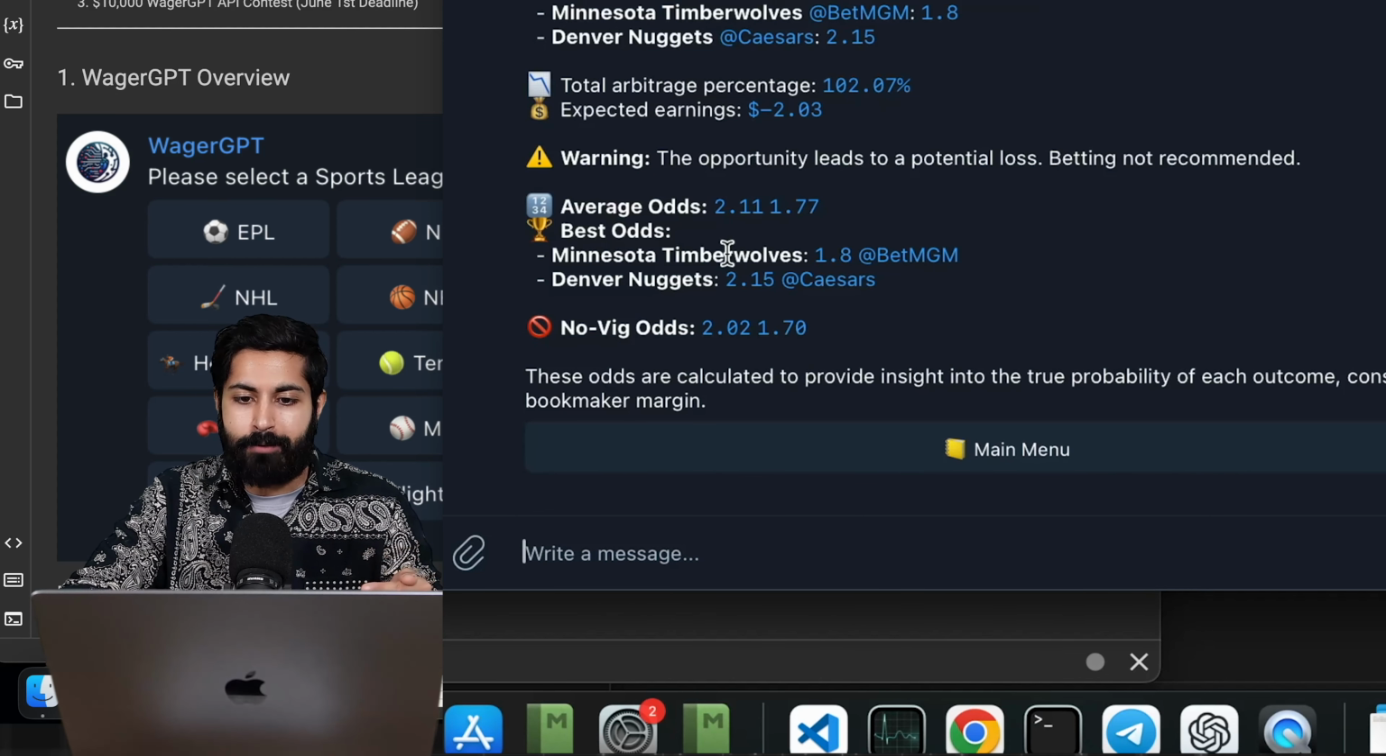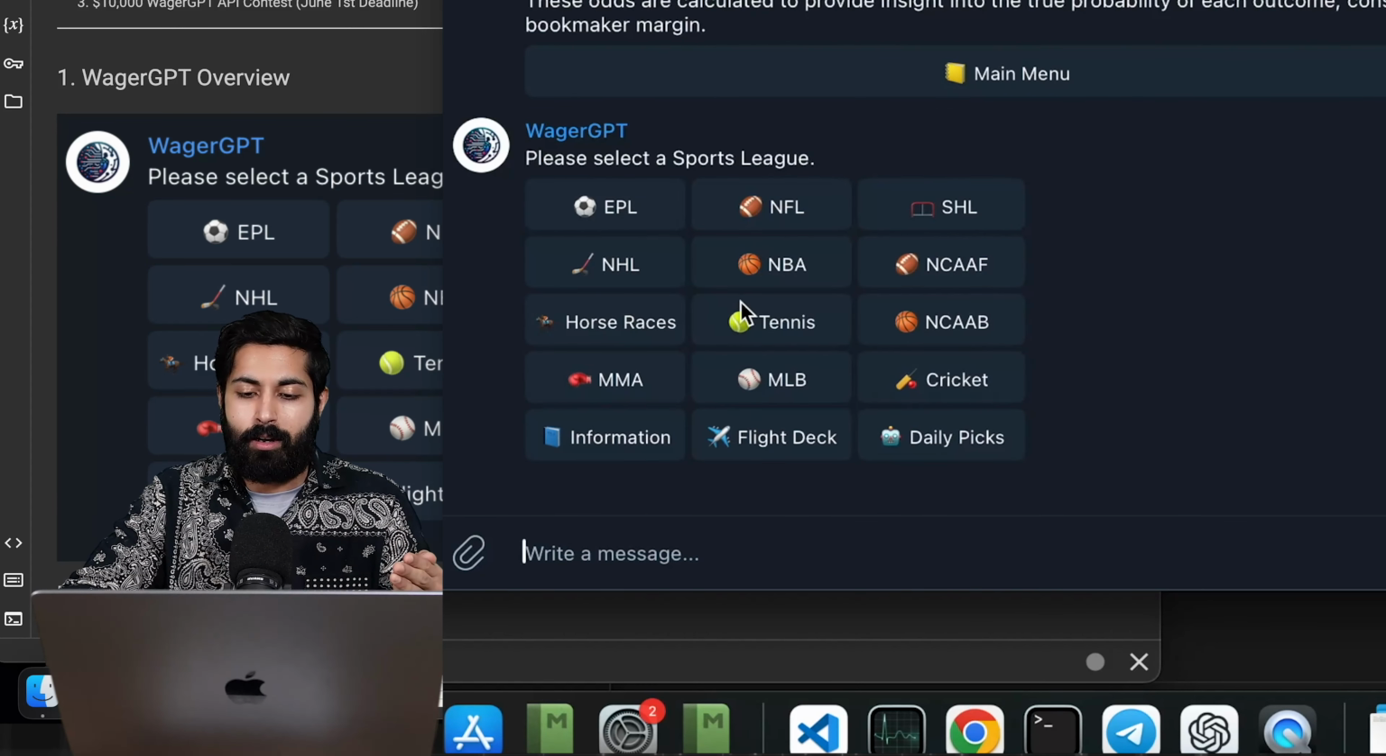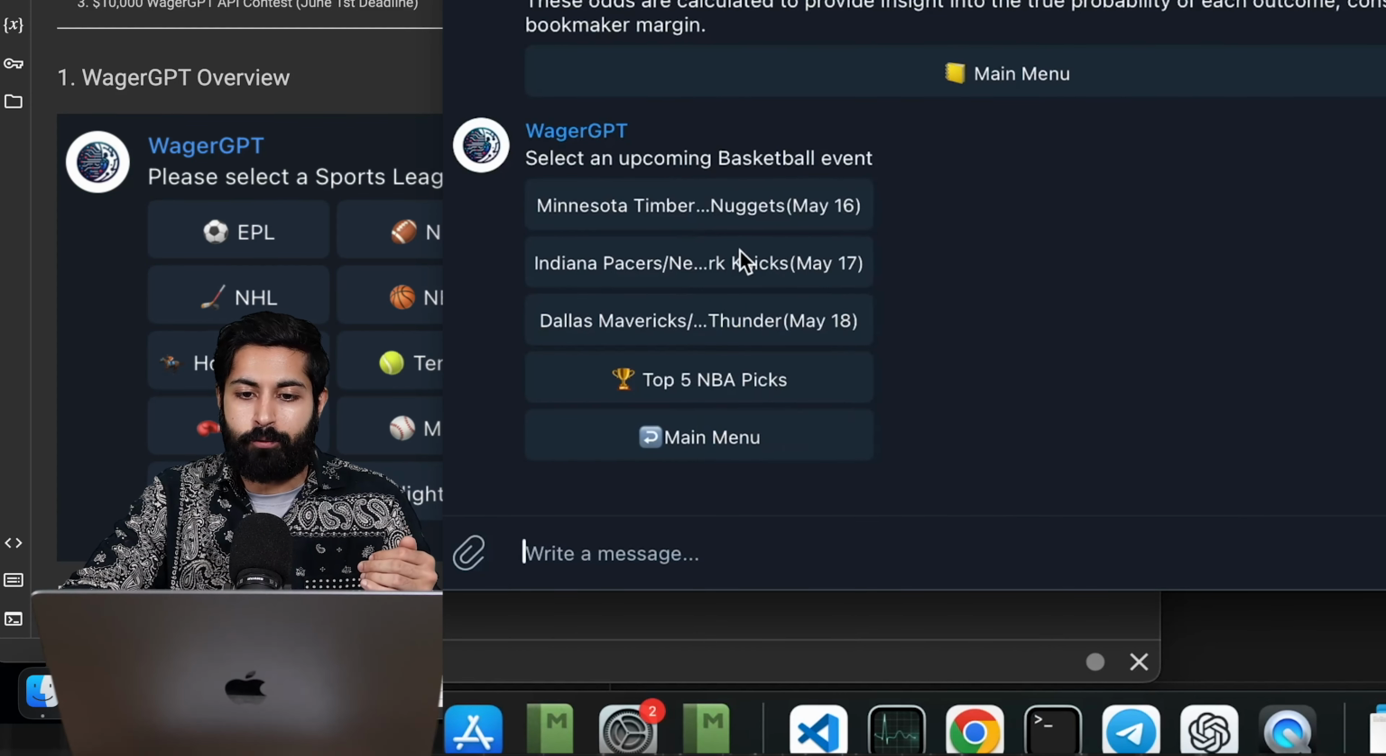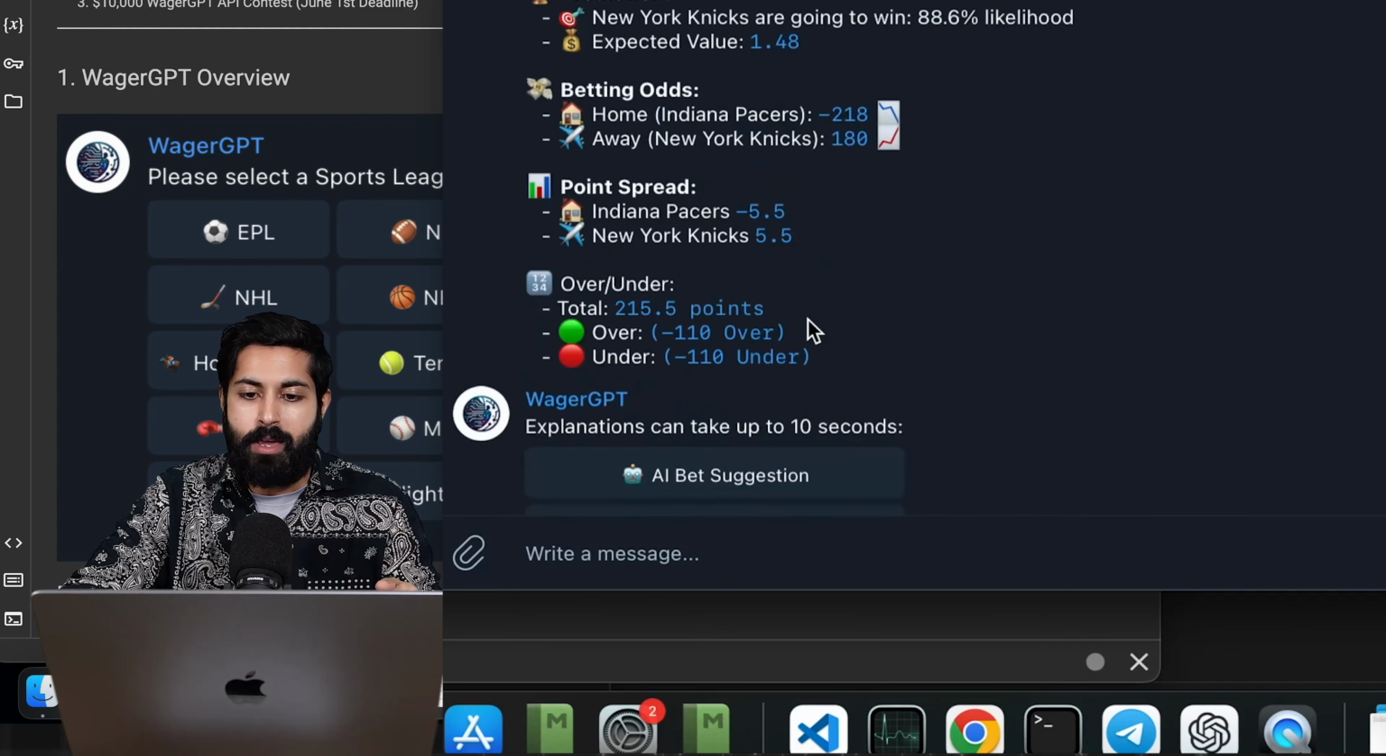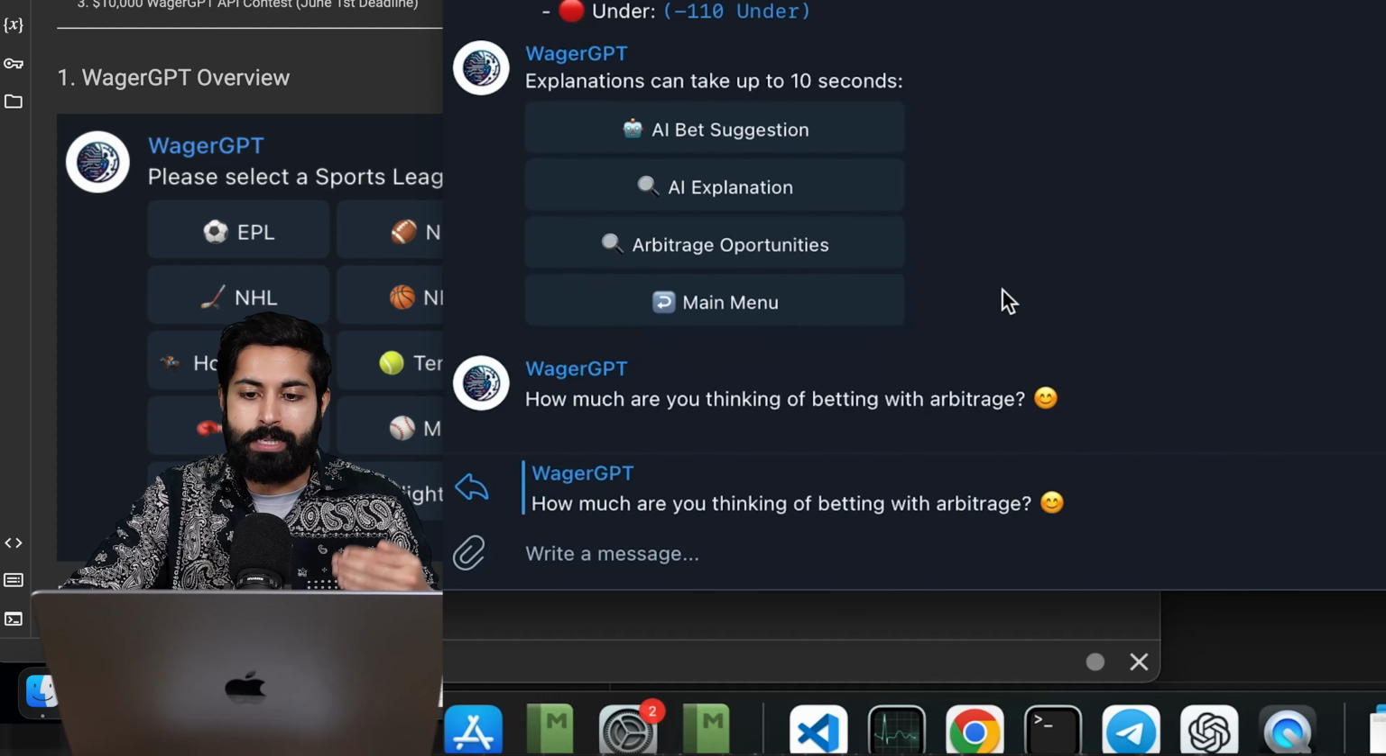It's going to try to find us the best odds, and we can see that in this case, we would lose $2 here. So we need to find the right one. So it's not going to give us bad arbitrage opportunities, it's only going to look for good ones. So we can click on a different game and we'll get the arbitrage opportunities, see if there's anything there.